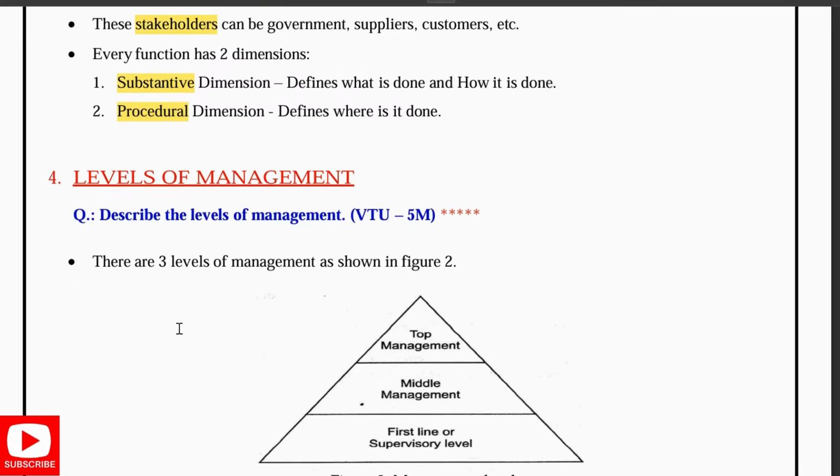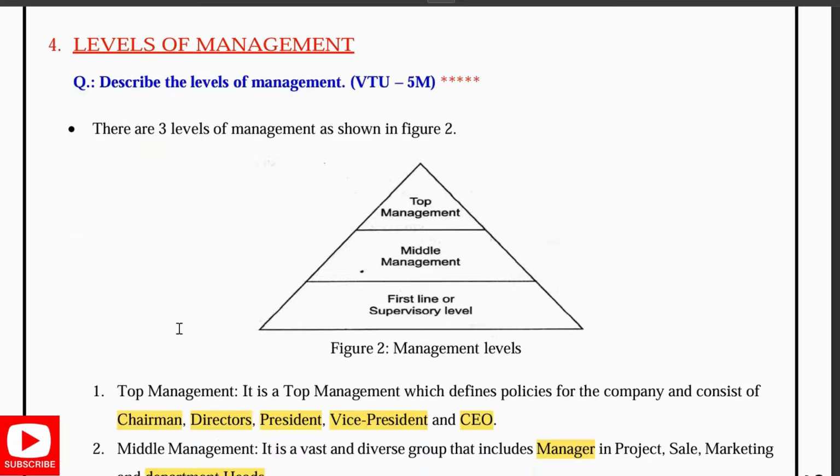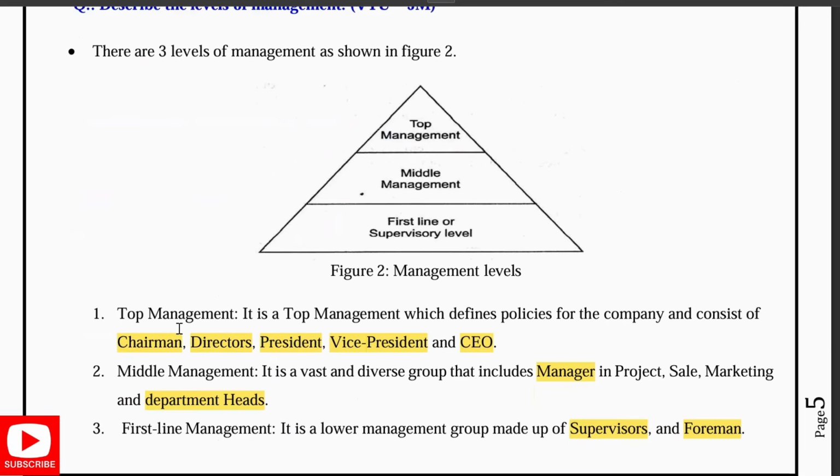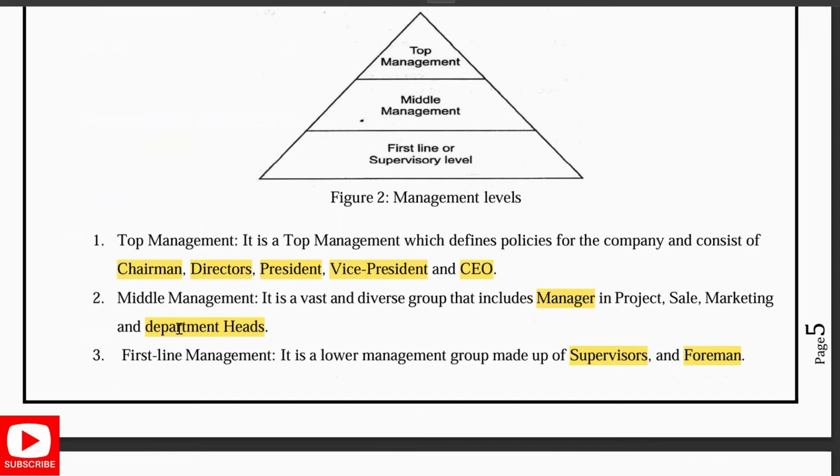Next, coming to the next important part, that is levels of management. We are having three levels: top level management, middle level management, first line, or the supervisory level. Top level is nothing but this defines the policies of the company and consists of chairman, directors, president, vice president, and CEO. Middle level is the one which is having a vast and diverse group, includes the manager in the project or the sales marketing manager or the department heads like HODs. Next comes the first line management. It is a lower management group of supervisors or the foreman who work.